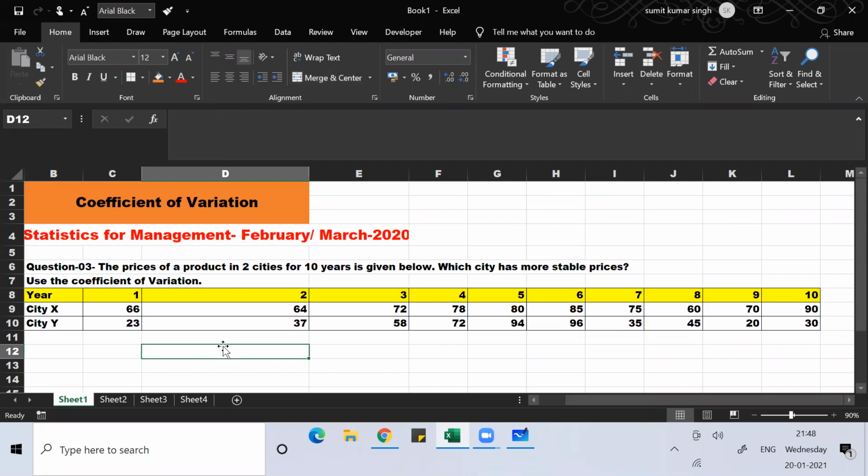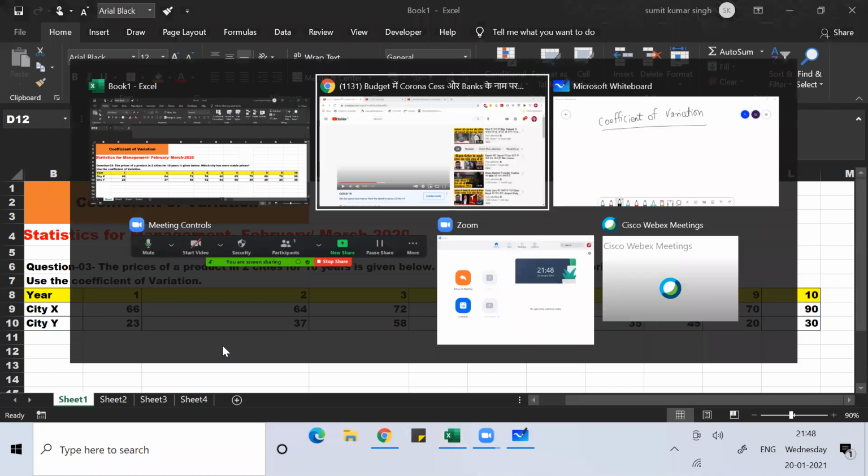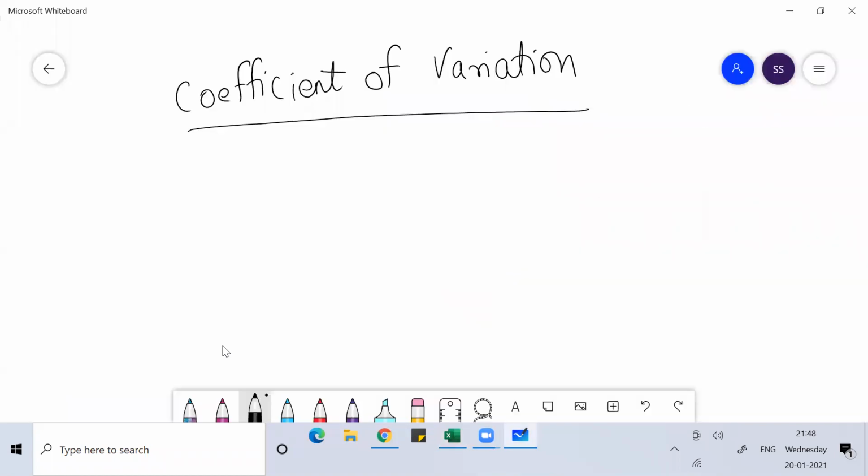In case you have any doubt on coefficient of variation, let me first discuss a little bit of the basics. Whenever we talk about coefficient of variation, the formula is standard deviation by average, into 100. This is the formula.